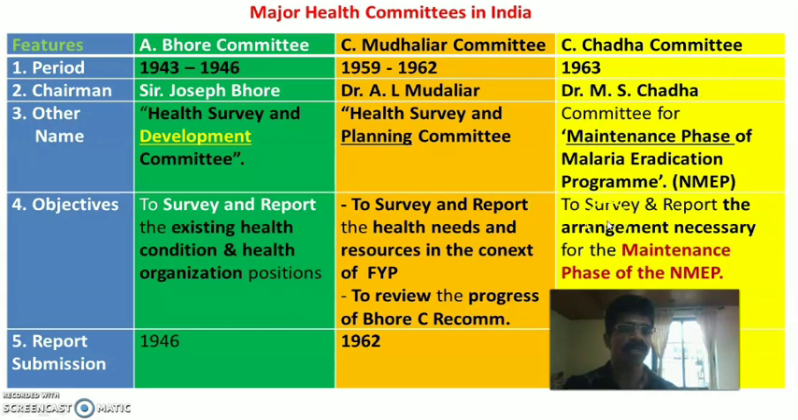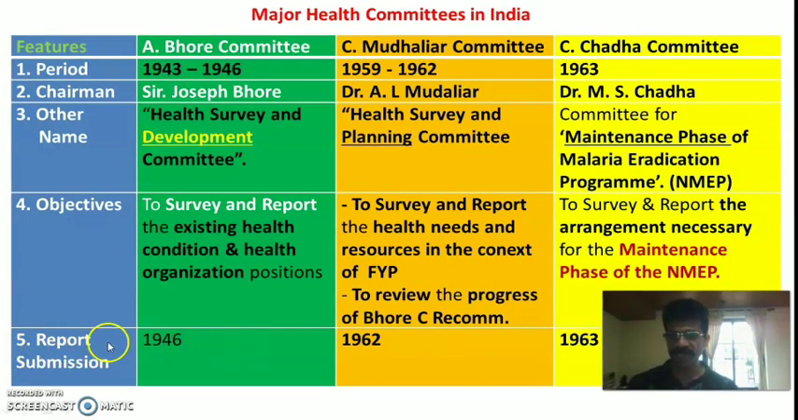Then next is the Chadha Committee. The objective of the Chadha Committee was to survey and report the arrangement necessary for the maintenance phase of the National Malaria Eradication Program. I already mentioned that the Chadha Committee is mainly focused on malaria; it is a specific committee for malaria. So government has to make certain arrangements to prevent outbreaks. Some arrangements are necessary, so they had to survey and report regarding the arrangement, whether it has been done or not and what else has to be done, for the maintenance phase of the National Malaria Eradication Program.